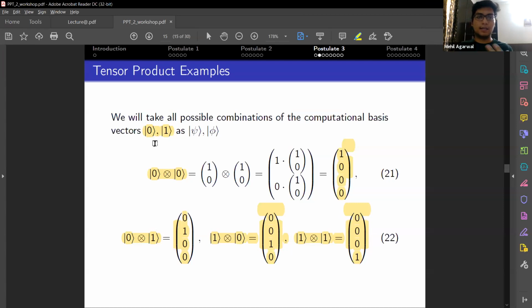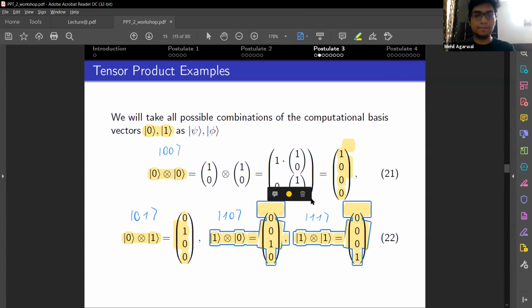It was similar in terms of 0 and 1, where 0 was the vector 1 0 and 1 was the vector 0 1. We can also omit the tensor sign and represent them like this. I'll show this in the future slides.